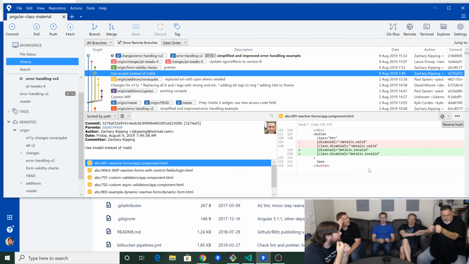On this particular thing, here's one of those discussions we can have in class. I will often point out the fact that we have two senses of dirty, pristine, valid, invalid, touched, untouched, all those things. And I honestly don't know why that's the case. It may just be a legacy holdover from the AngularJS days. But one of the things I often recommend is be consistent. It doesn't really matter where you land, but be consistent. And we use invalid elsewhere. So the reason I'm not happy with this change is it's not a dichotomy. It's not valid versus invalid. It's valid, pending, invalid.